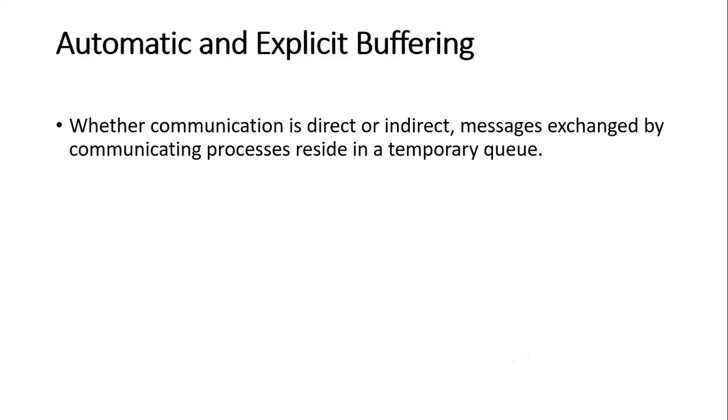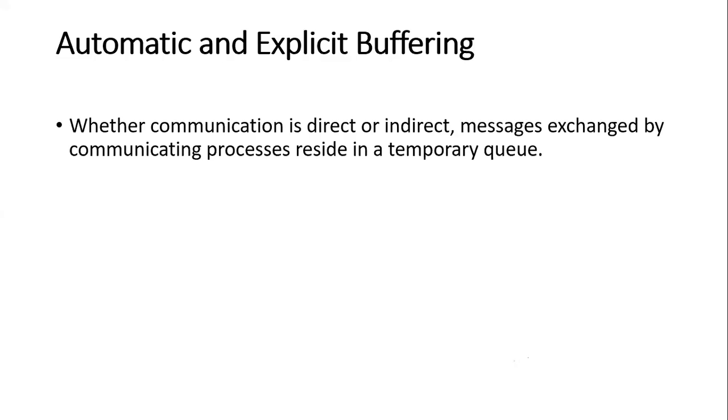In this automatic and explicit buffering, whether your communication is direct or indirect, messages are exchanged by the communicating processes.